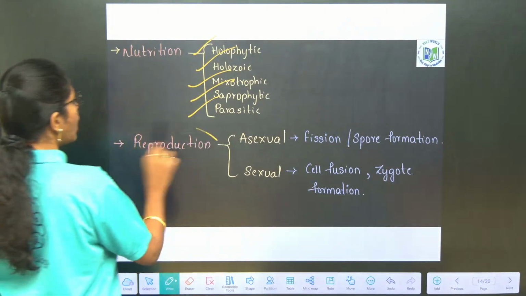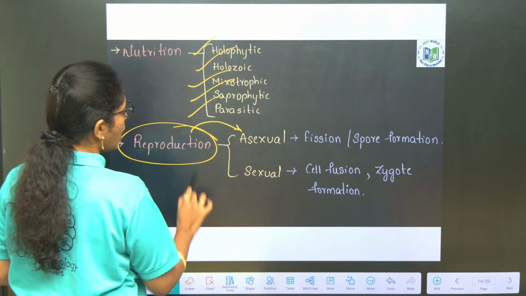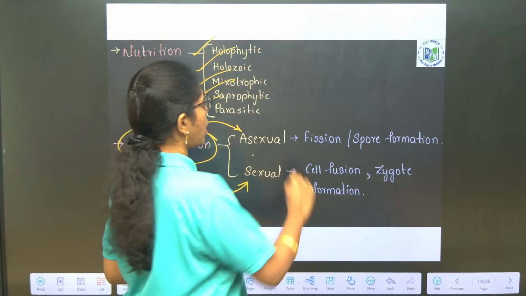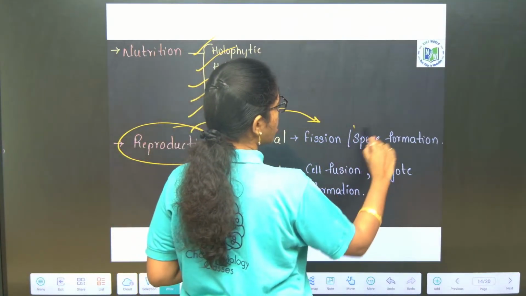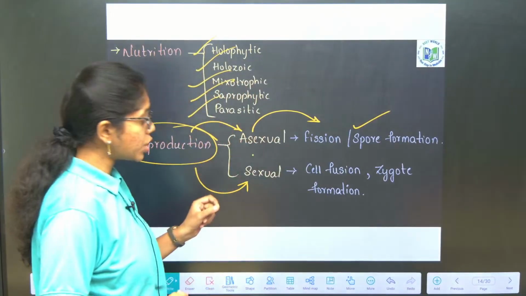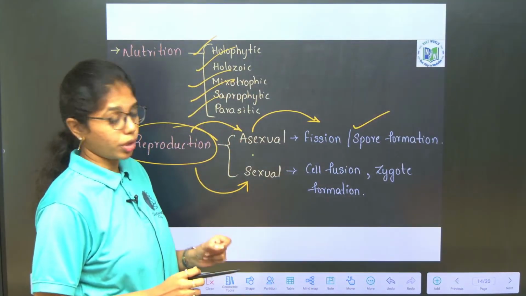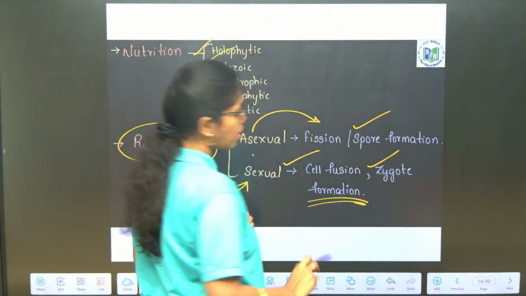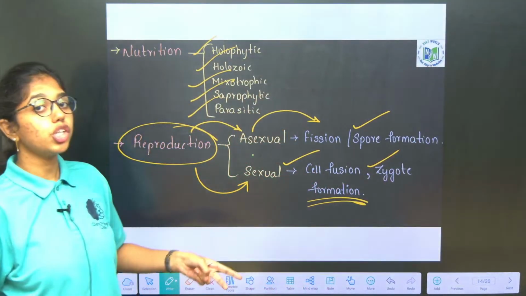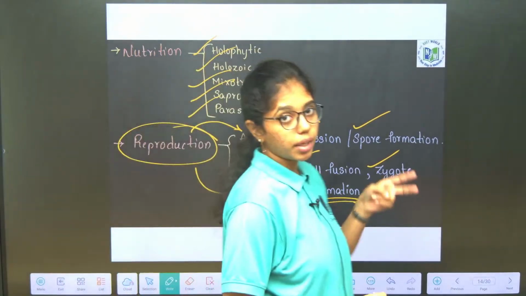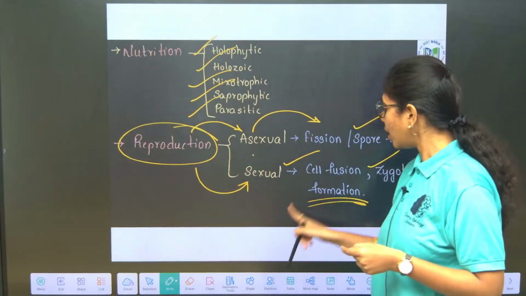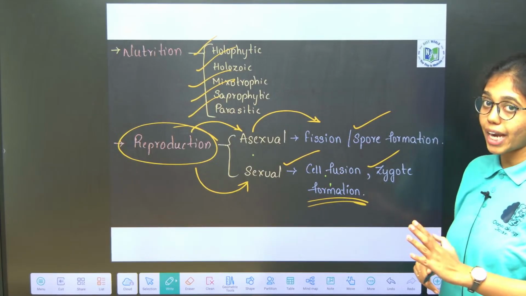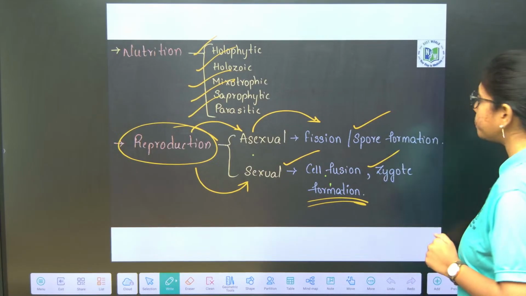In reproduction you see both asexual and sexual reproduction. Asexual reproduction is through binary fission and spore formation. In sexual reproduction in kingdom Protista, cell fusion and zygote formation are observed. Unlike the sexual recombination you see in the kingdom Monera, here you can observe cell fusion and zygote formation. I hope the general characteristics are clear to everyone.